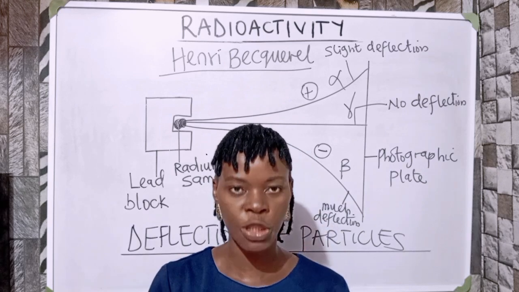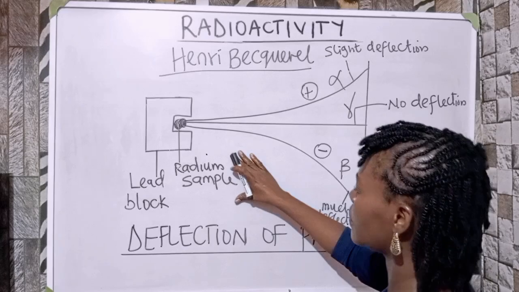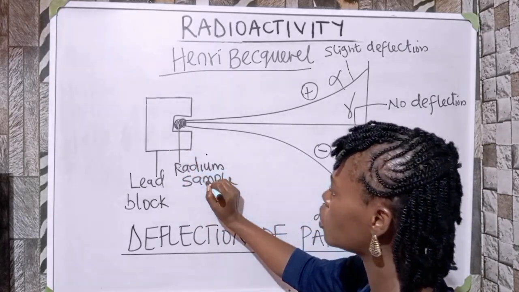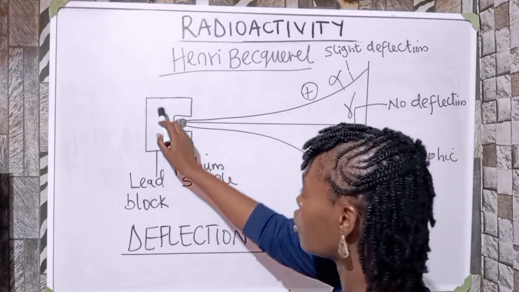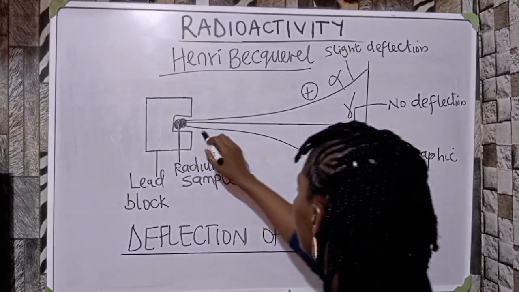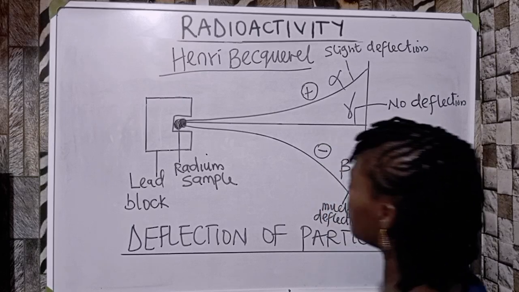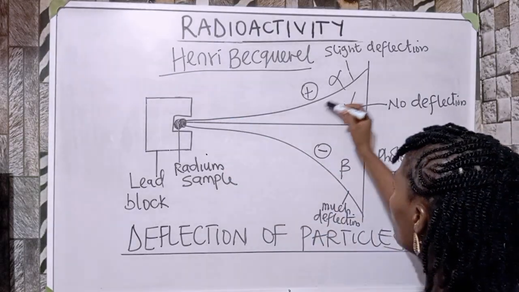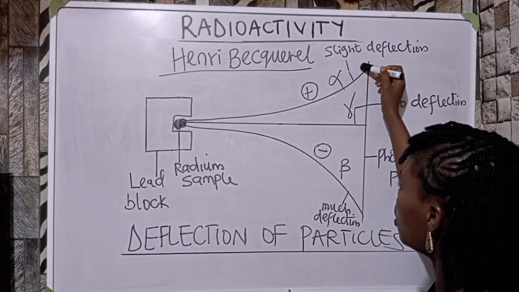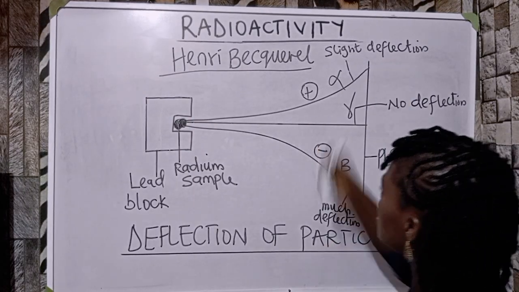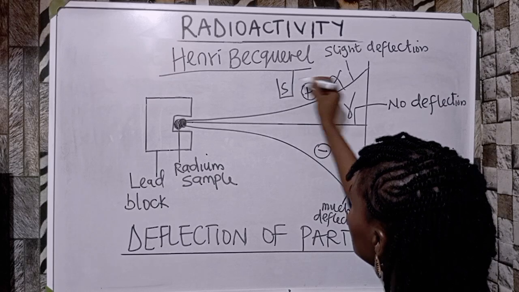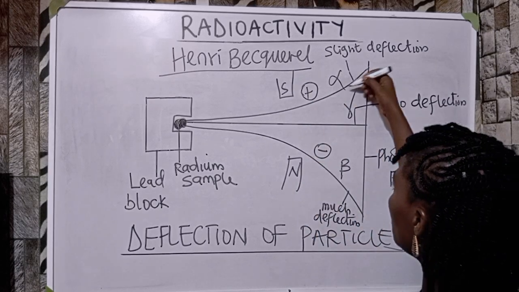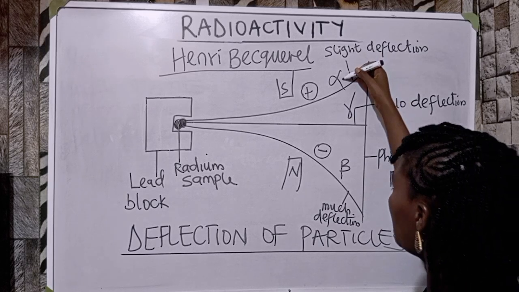Let's look at what we have on the board. This is a radium sample. Then this lead block is used to shield this radium sample so that the radiation cannot escape. So when this radium sample is incident on a photographic plate, it shows three types of radiation. This radiation was moving towards the south pole of a magnetic field. This was moving towards the south, while this was moving towards what? The north. Now the one that was moving towards the south is said to be alpha particles.